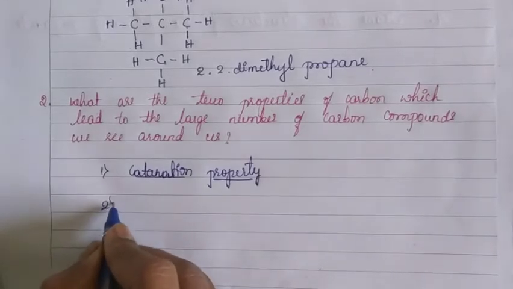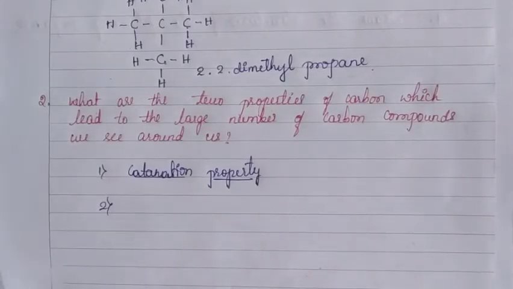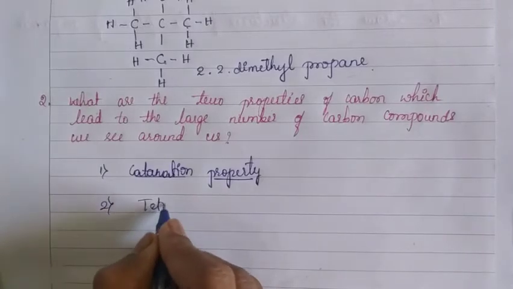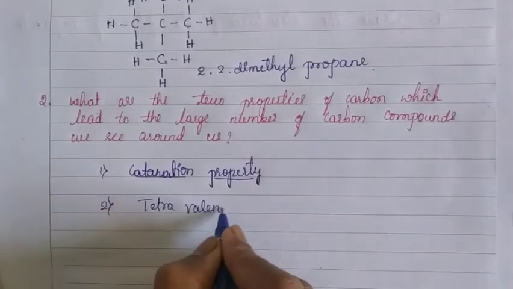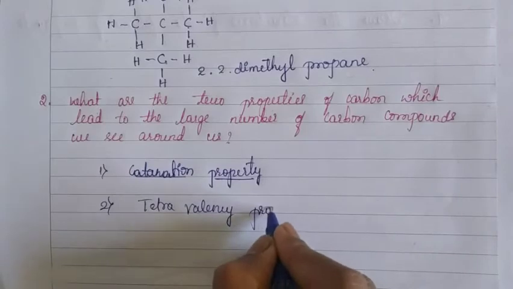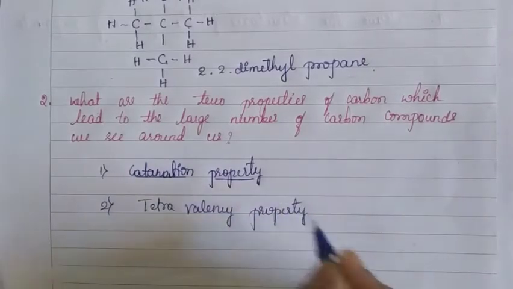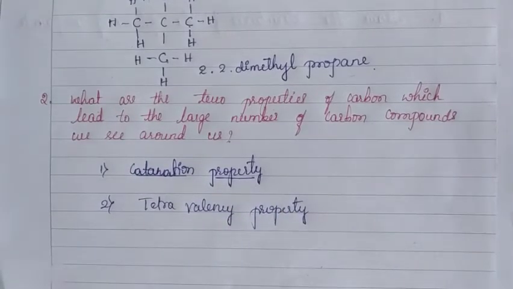The second property is the tetravalency property. Children, you know that carbon has 4 valence electrons in its outermost shell. It is possible to make 4 covalent bonds with carbon atoms and also atoms of other elements.